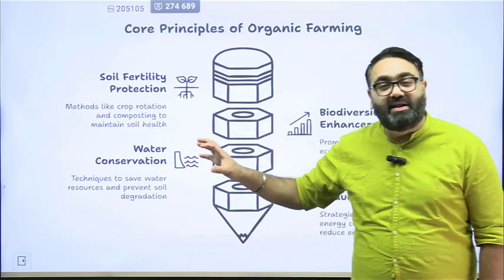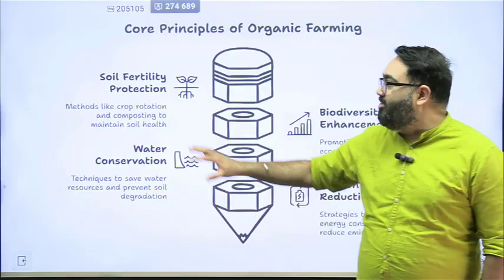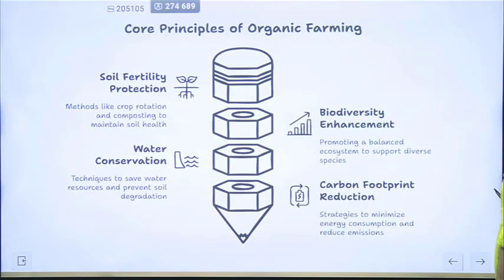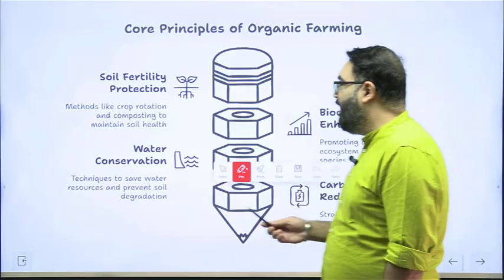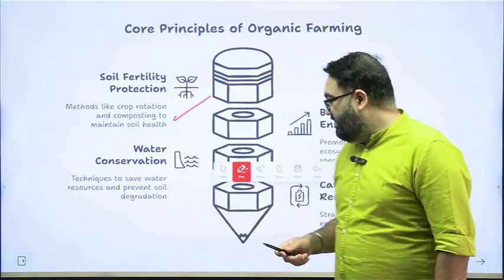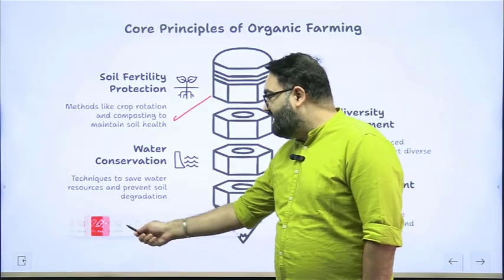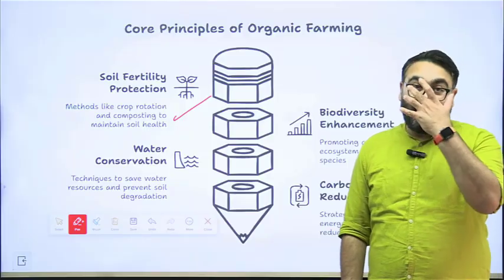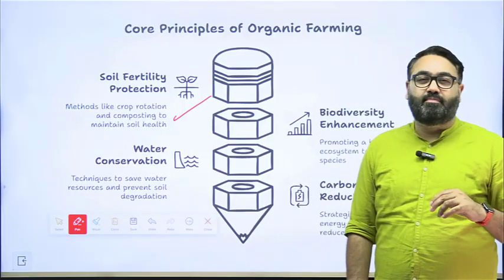These are the core principles of organic farming. First, most important, soil fertility protection. As I said earlier, soil is the biggest friend for the farmer. And you are not a farmer who will just grow product once, you have to grow it year after year after year. So you have to maintain the productivity of soil.